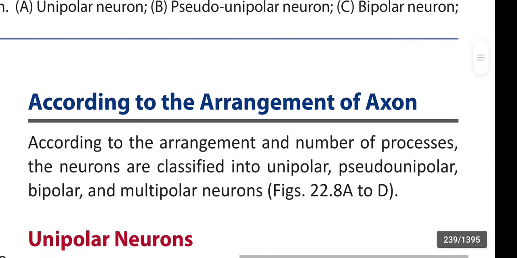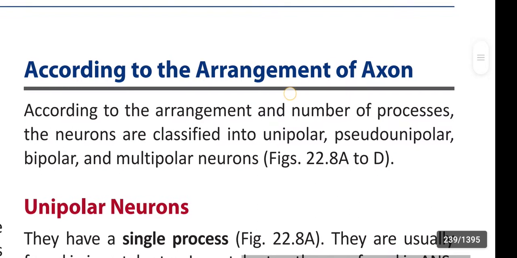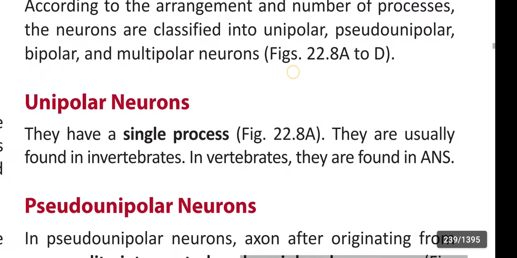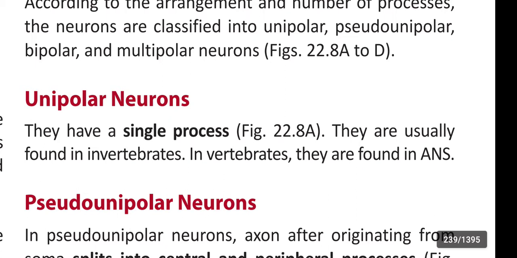First, according to the arrangement and number of processes, the neurons are classified into unipolar, pseudo-unipolar, bipolar and multipolar neurons. Unipolar neurons have a single process. They are usually found in invertebrates. In vertebrates they are found in the ANS.